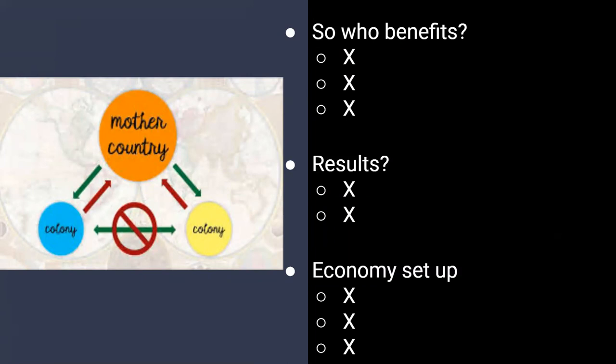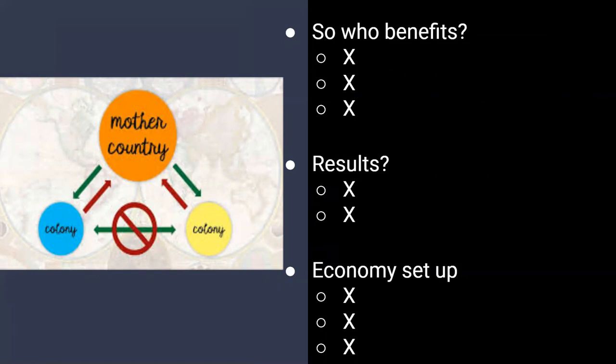And so what I mean by that is, as you see in your definitions on the left side of your notes, to export, kind of like exit, so you trade away goods, you sell goods. Import means you buy goods, you bring in. So export, exit; import, bring in. So dealing with who benefits from mercantilism, the mother country, which means the European country, they must export more than they import. So they must sell more than they buy.